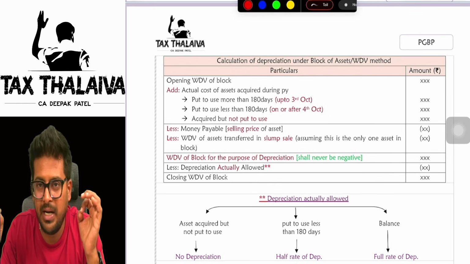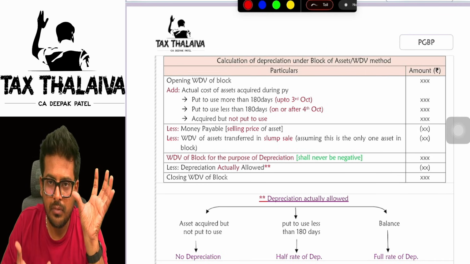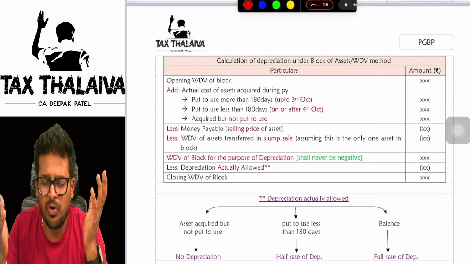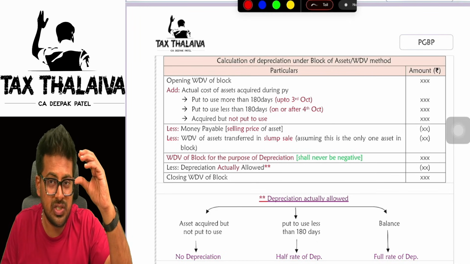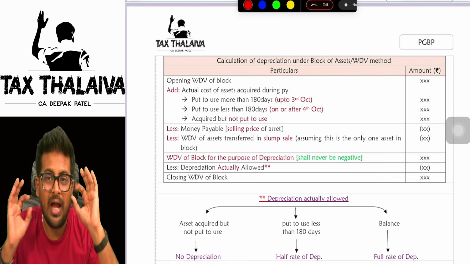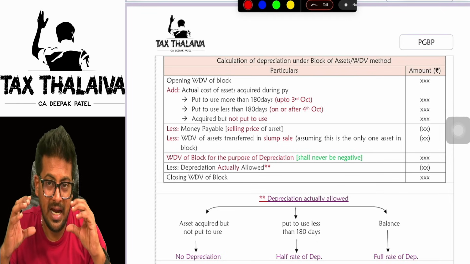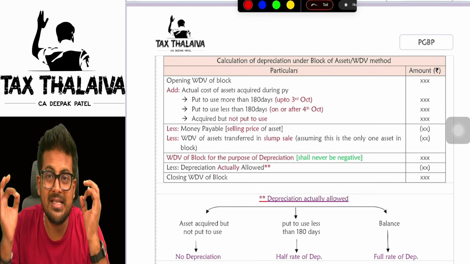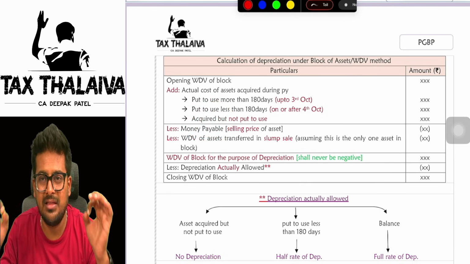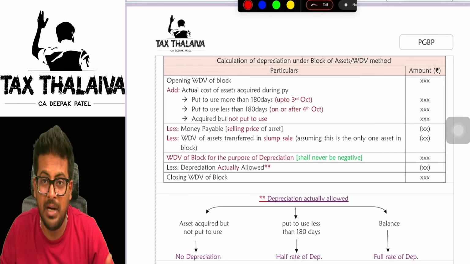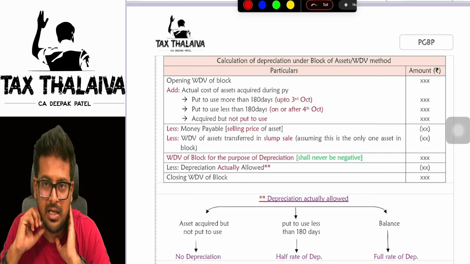In order to compute depreciation under the block of asset method, first take the opening WDV of all the assets which are there in the block. To that you will add, naturally, think, boss, at the start of the year you had an opening WDV. Then you purchased a few assets, no? Yes or no? So add the value of purchases made during the year in this block. Whatever value you get, out of that what will you reduce? The sale value. In technical terms it is called money payable. Money payable looks like money payable, but it is actually receivable.